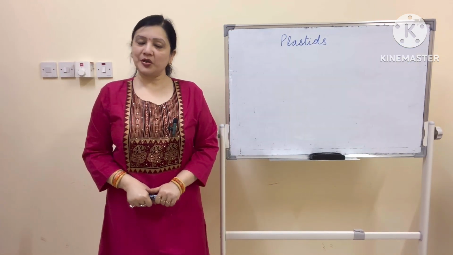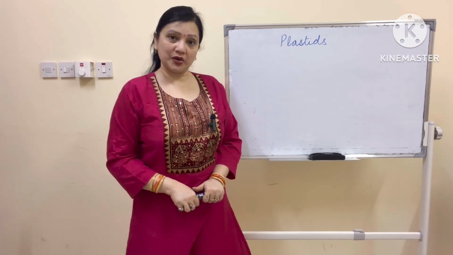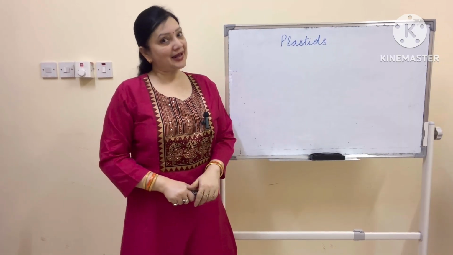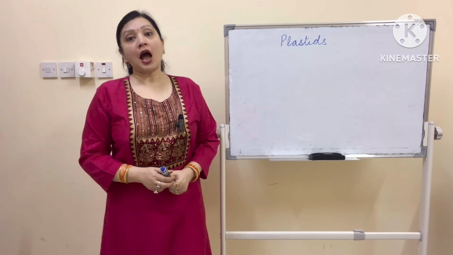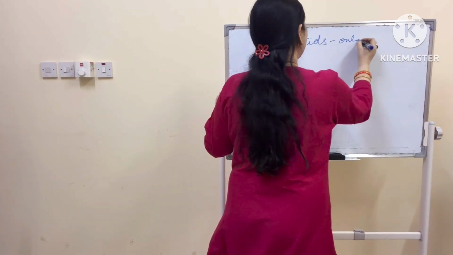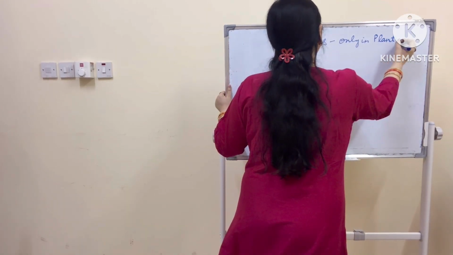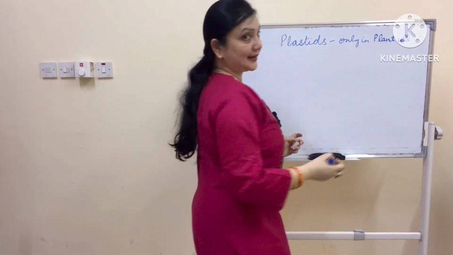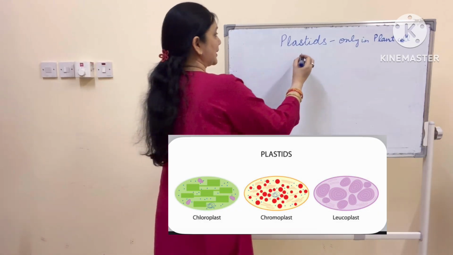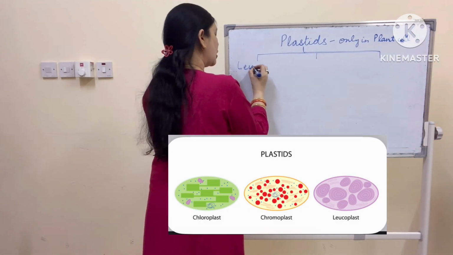Welcome to another video, and in today's video the first cell organelle which we are going to study is plastids. Plastids are found only in plant cells. Just like the cell wall, the plastids are also found only in plant cells. Now these plastids are of three types. First is leucoplast.